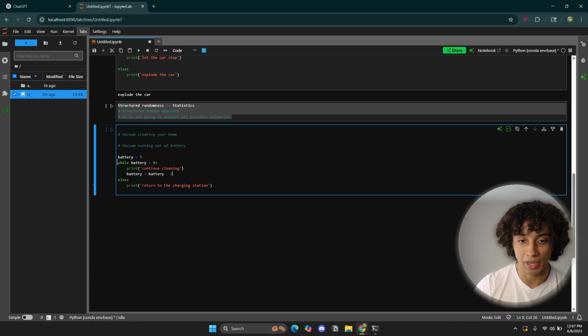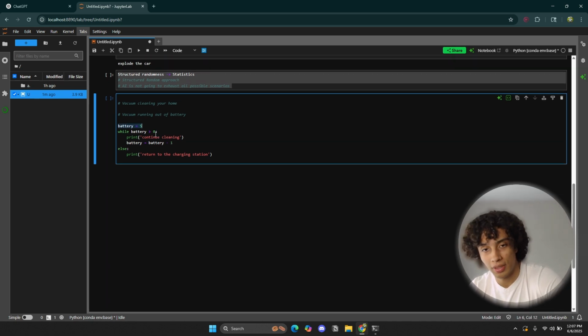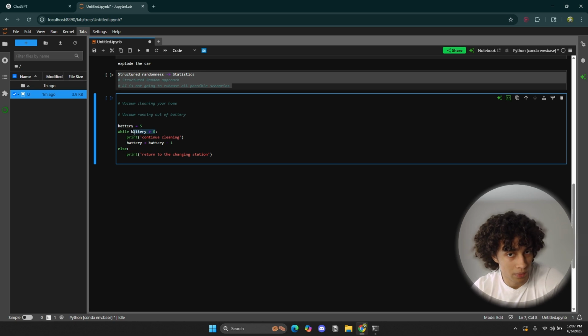So what's happening here? Python is going to be like, okay, so battery is equal to 5. Interesting. Is this statement true? Is battery greater than 0? Oh, yes, it is. Battery is greater than 0 because if I look at the data, it's 5 and 5 is greater than 0. That's true. Okay, if that's true, that means I'm going to print this statement. Okay, I printed the statement. Now I have to read the second line, the second line within this scope, by the way.